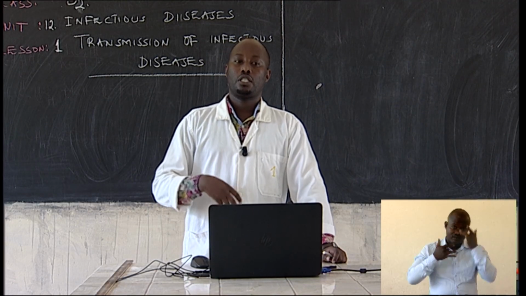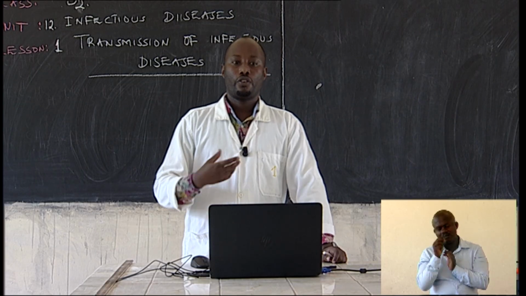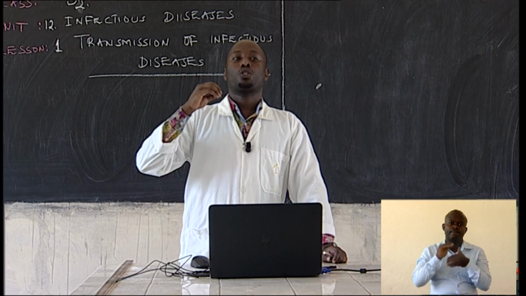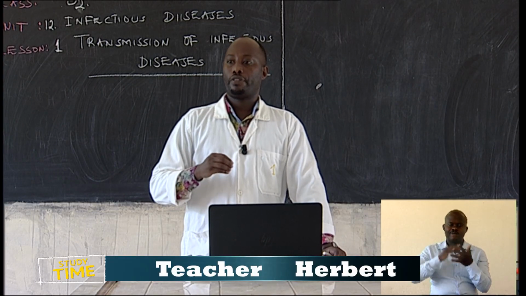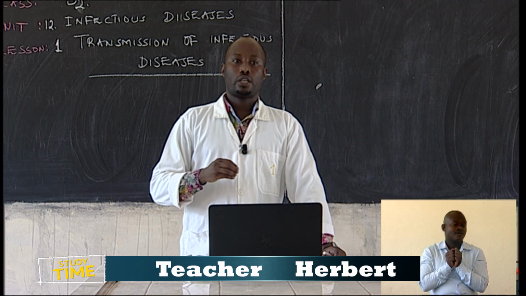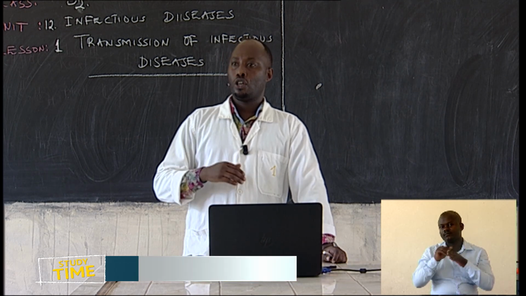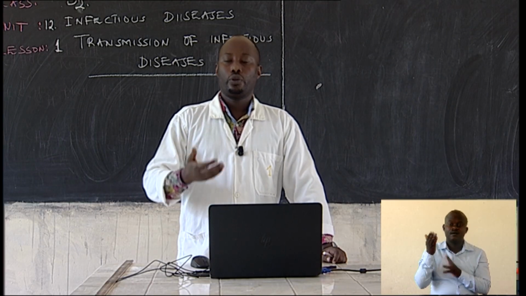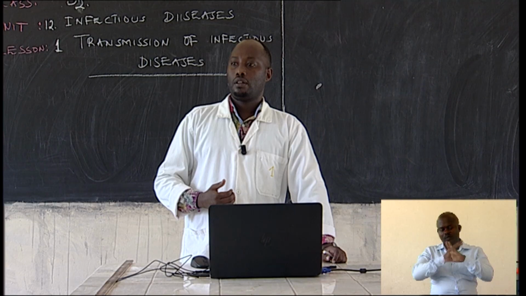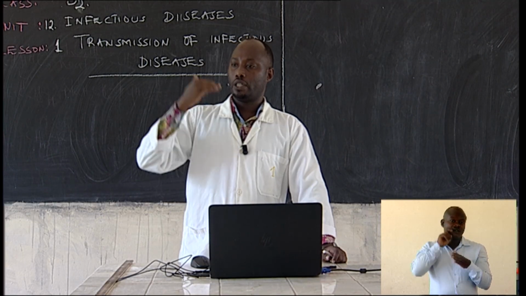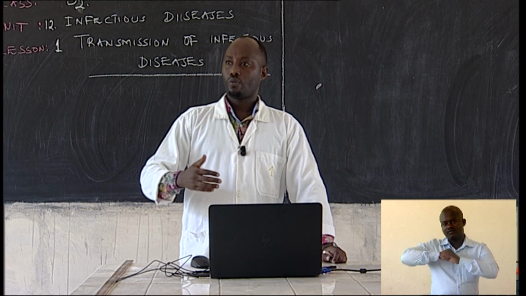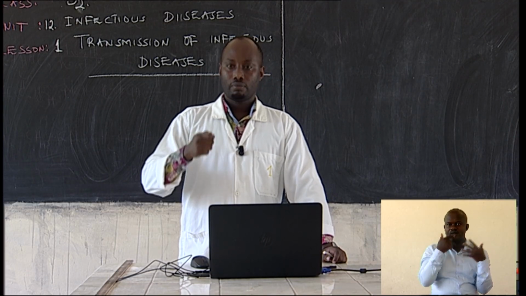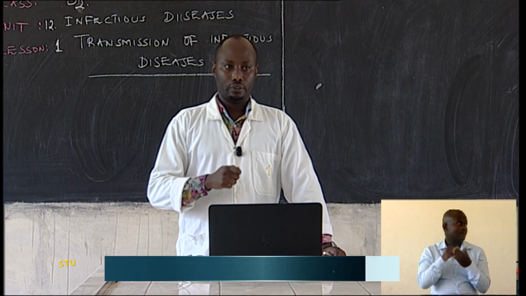For example, sleeping sickness, malaria, yellow fever, and so on. Number 6, infections can also spread through unprotected sex. When we talk about safe sex, that is sex that is protected. Unprotected sex is sex done when it is not protected.